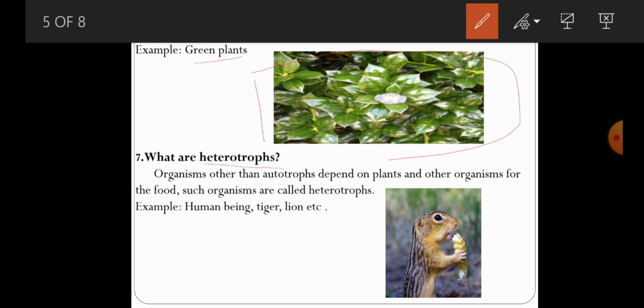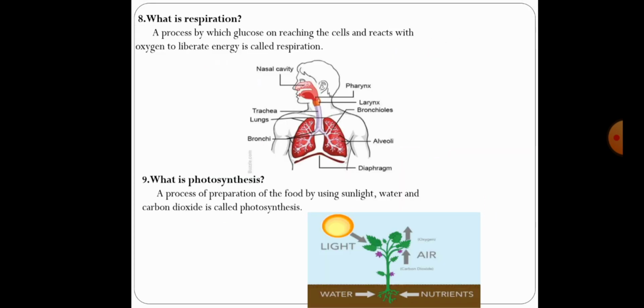Example for heterotrophs, human being, tiger, lion. This is the picture of heterotrophs. So this particular type of organisms eat other organisms. This organism depends on other organisms for food. Such organisms are commonly called as heterotrophs.